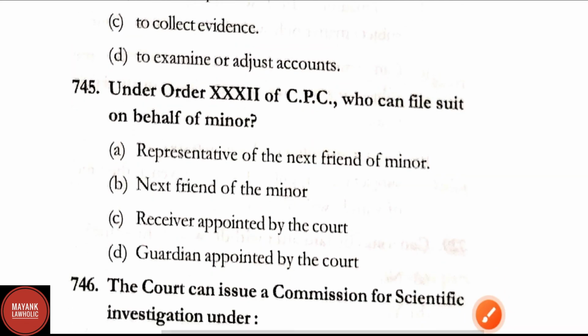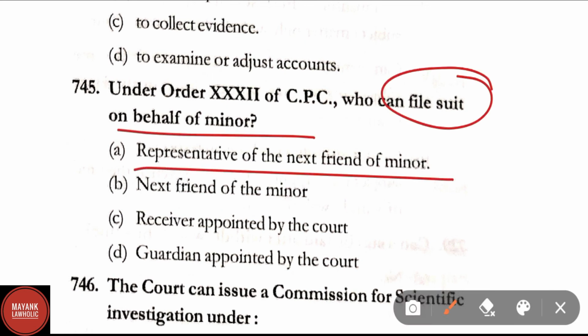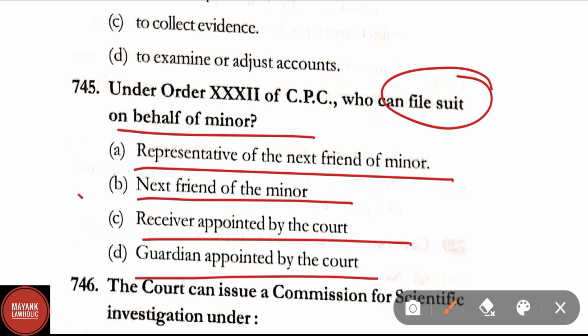Question number 745. Under Order 32 of CPC, who can file suit on behalf of a minor? Representative of the next friend of minor, next friend of the minor, receiver appointed by the court, guardian appointed by the court. Correct answer here is option B, that is next friend of the minor can file suit on behalf of minor under Order 32 of CPC.